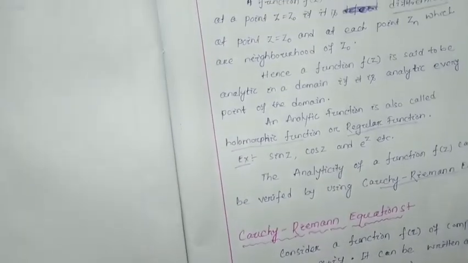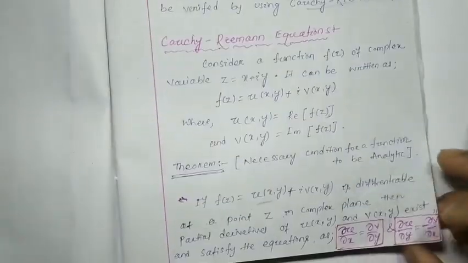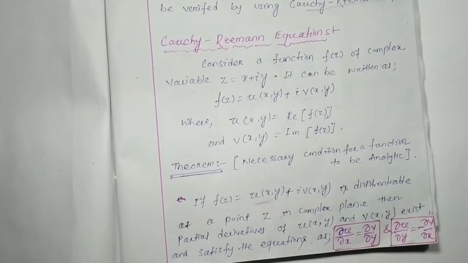So in detail we have discussed this, but these equations are not the sufficient condition to conclude that a function is analytic.